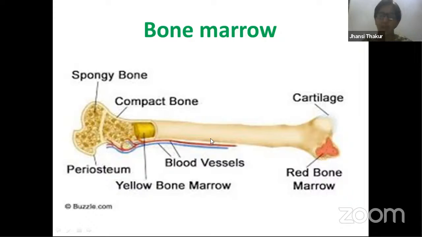place. What is the difference between the yellow bone marrow and this? Initially this is also red in color only. But as time passes by, here you find deposition of fat cells, making this marrow yellow in color. That is the reason this is yellow bone marrow, where fat is stored, and this is red bone marrow where blood is produced. This is only an example of a marrow cavity I'm showing over here. So wherever marrow is there, red bone marrow is there, production of blood takes place.